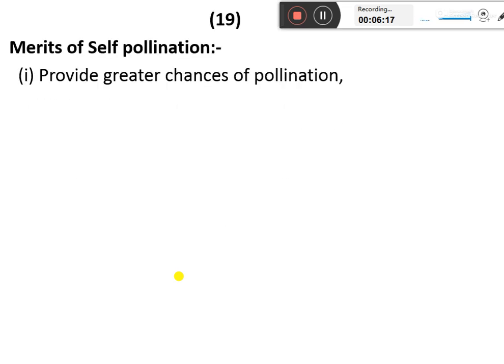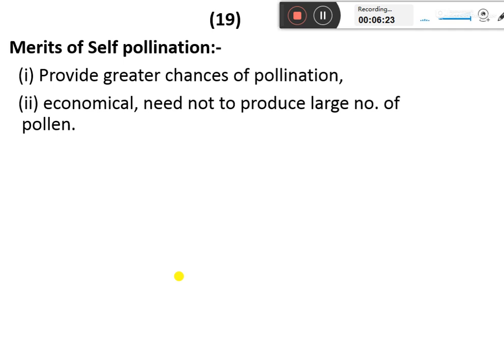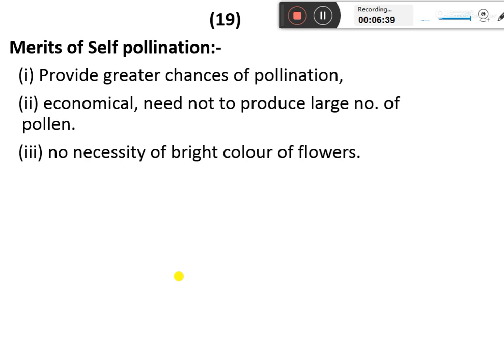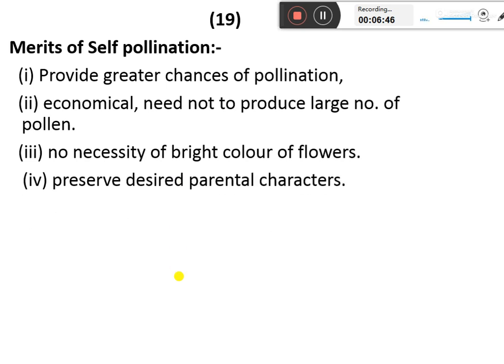Merits of self-pollination: it provides greater chances of pollination. It is economical, as it need not produce a large number of pollen, since the stigma and anther are very close to each other, so large numbers of pollen grains are not needed. There is no necessity of bright colors of the flowers to attract the insects, etc.